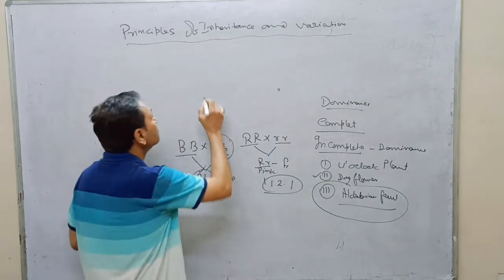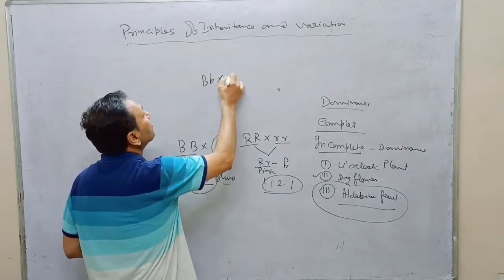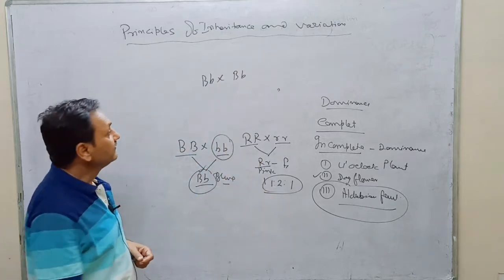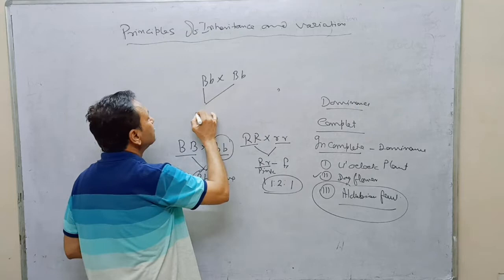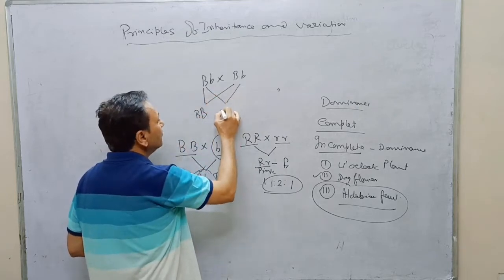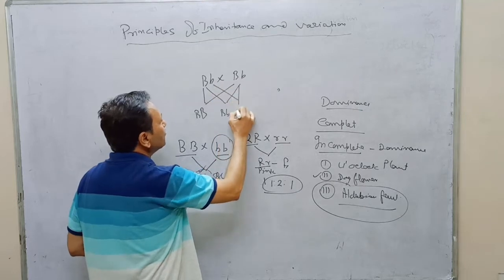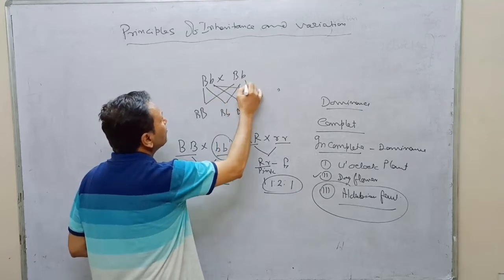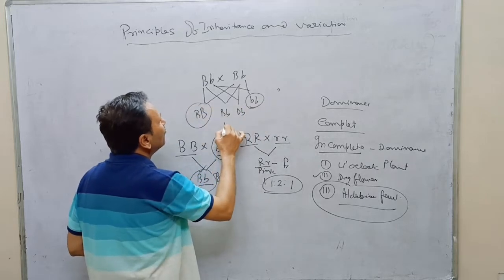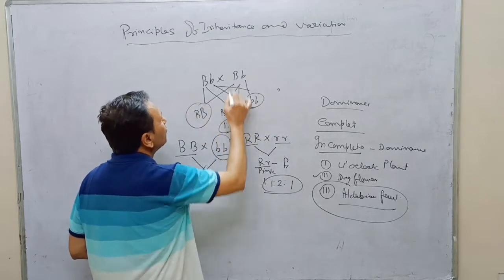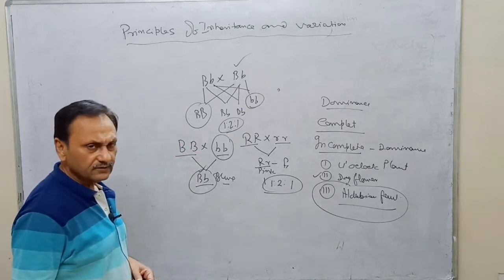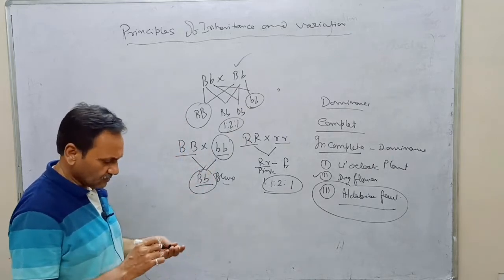How? It is blue, it is a hybrid, and when it is crossed, then this is black, this is blue, this is blue, and this one is white. And here the ratio is 1:2:1, because all blue are not pure but heterozygous. This is the case of incomplete dominance.